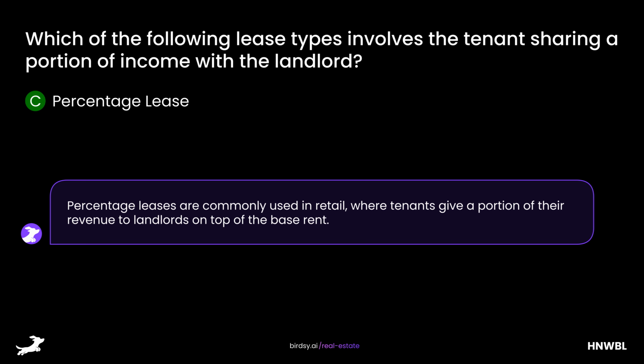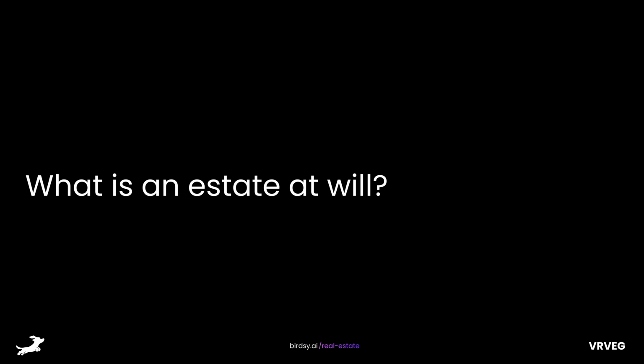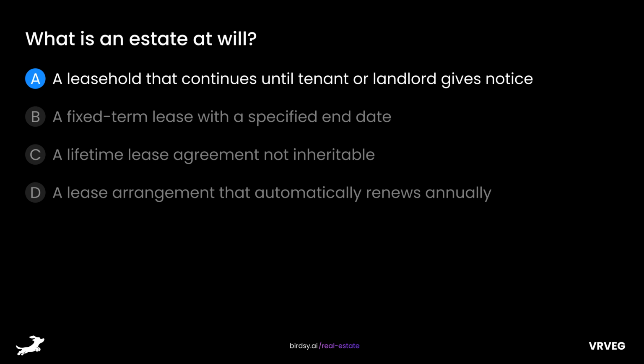Percentage leases are commonly used in retail, where tenants give a portion of their revenue to landlords on top of the base rent. What is an estate at will? Is it A, a leasehold that continues until tenant or landlord gives notice, B, a fixed-term lease with a specified end date, C, a lifetime lease agreement not inheritable, or D, a lease arrangement that automatically renews annually? The answer is A, a leasehold that continues until tenant or landlord gives notice.